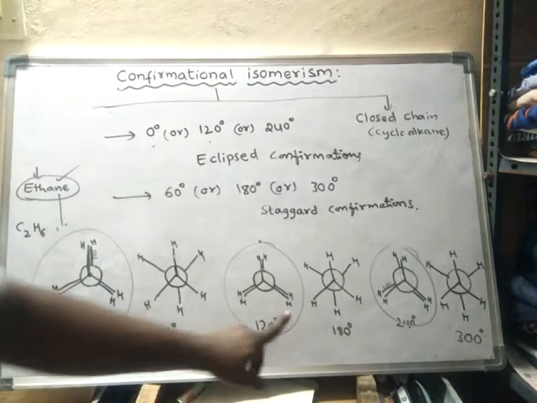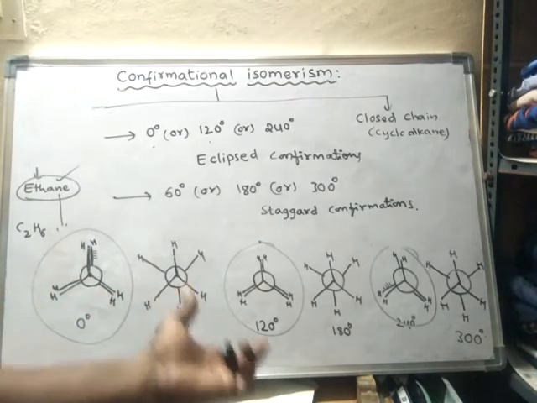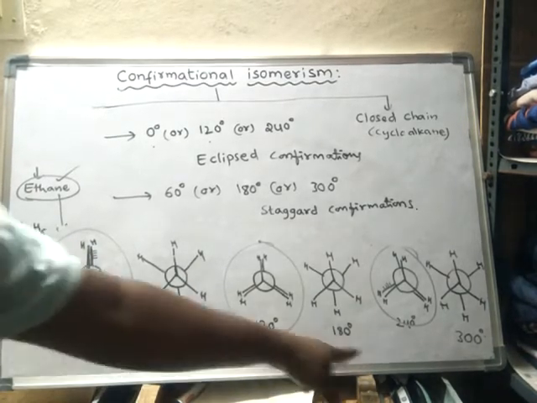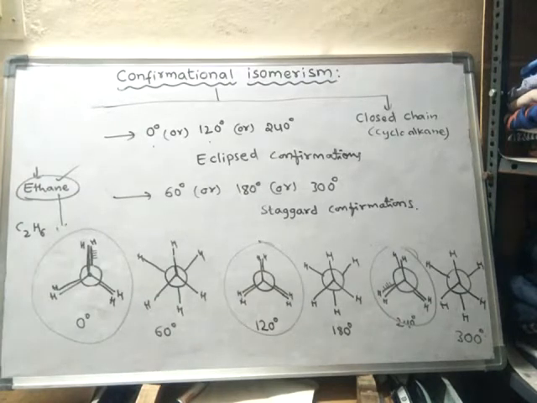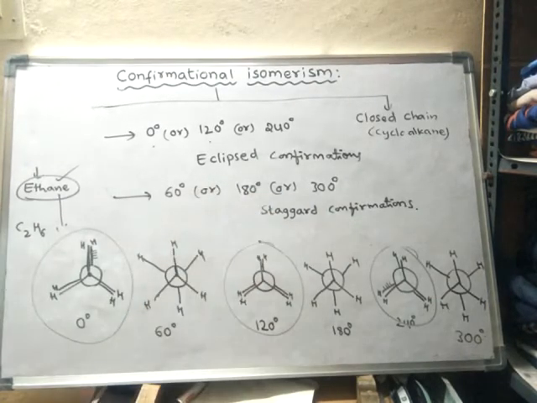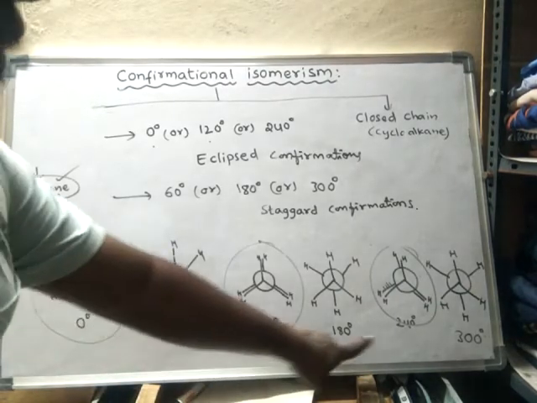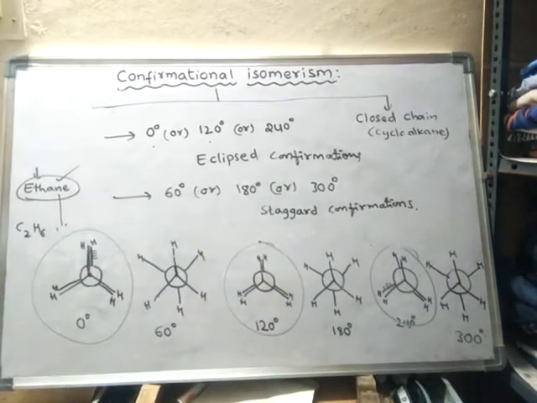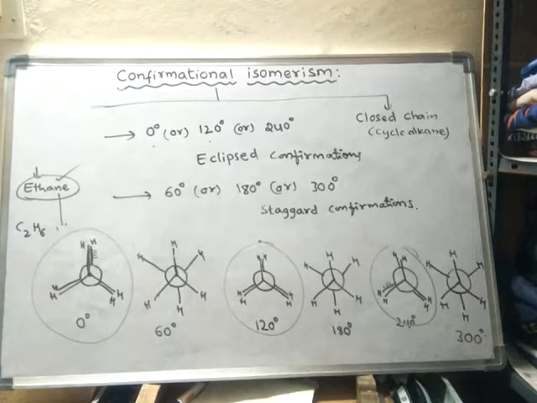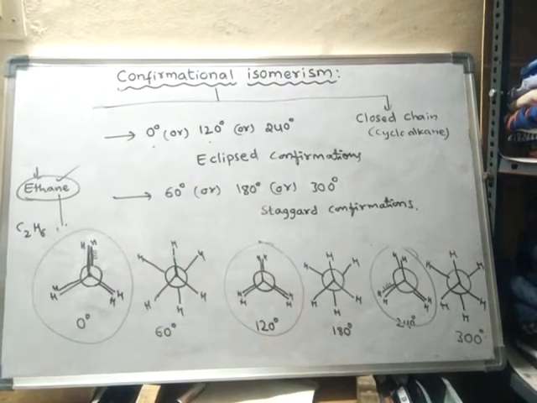See, I have drawn only Newman projection. We can draw even Sawhorse projection also, but I have used only Newman projection here. Here only 60, 120, 180, 240 and 300 degrees rotations I have shown. There may be other rotations also. We may rotate the back carbon through any degrees.